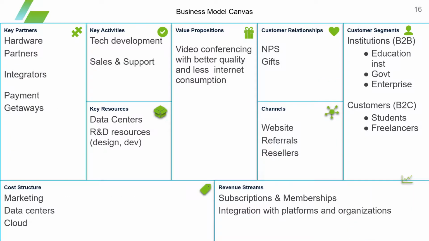For further illustration, here is our business model canvas, illustrating our revenue streams which will rely on subscription to our web, mobile application, also on integration with other platforms.